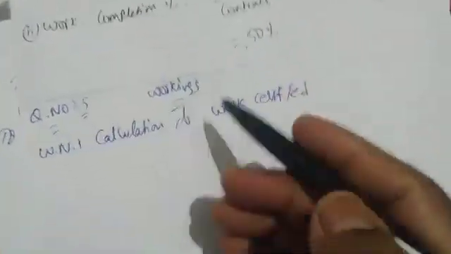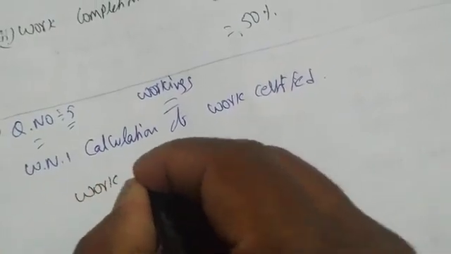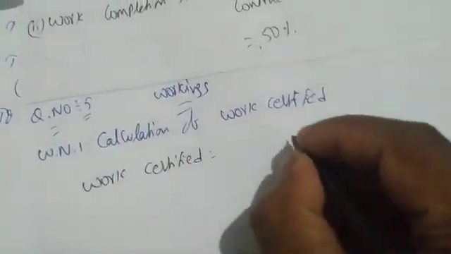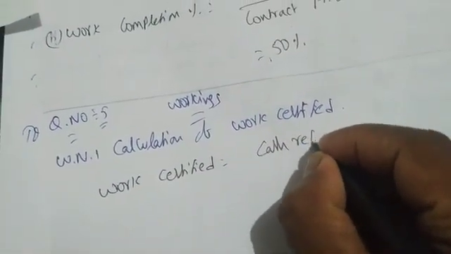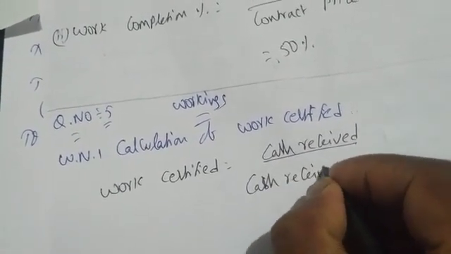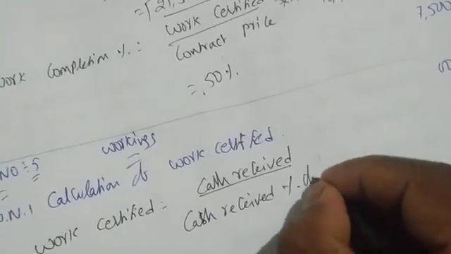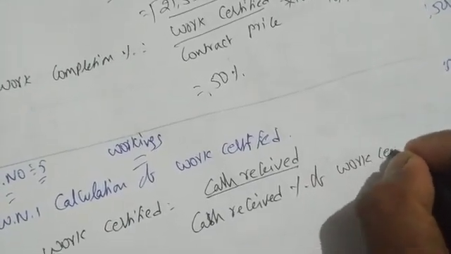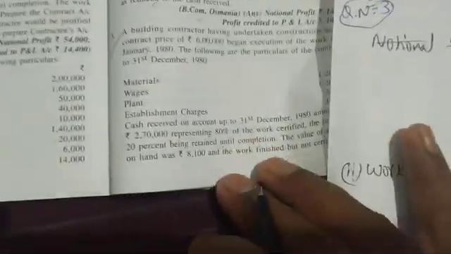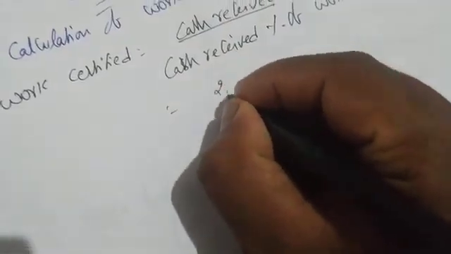Okay, so work certified equal to formula: cash received divided by cash received percentage of work certified. So how much is cash received in the problem? 2,70,000, divided by how much is percentage saying? 80%.